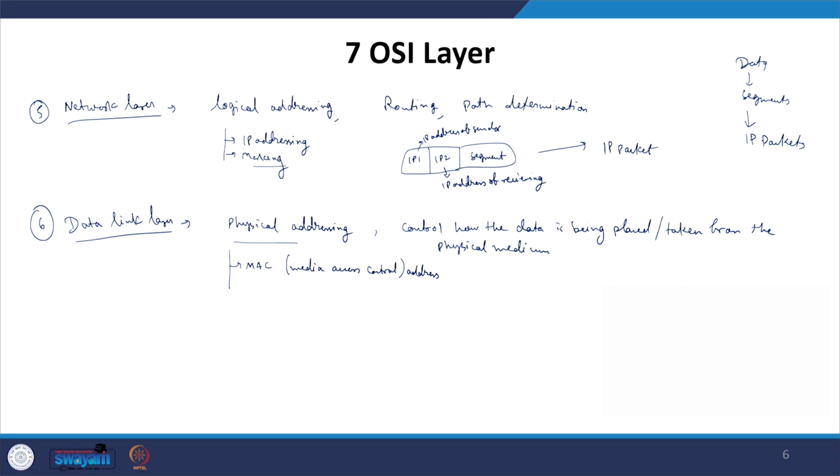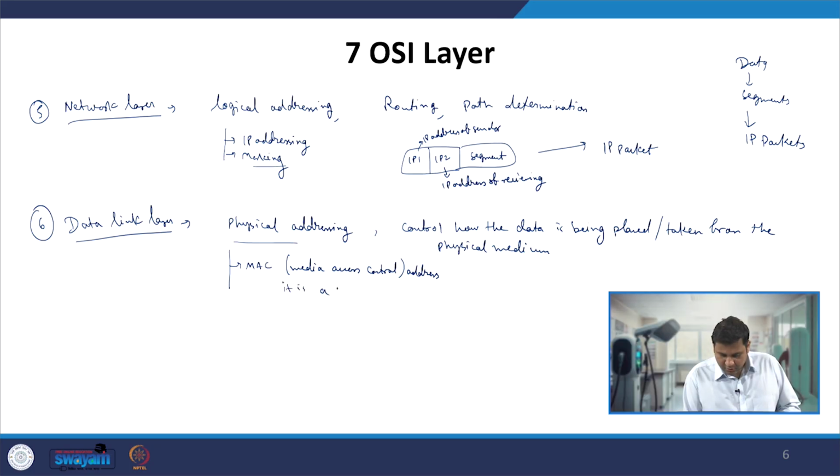For example, your mobile has one MAC address, your computer which is connected to the network has one MAC address which is there in the network interface card, and this MAC address is basically the physical address. It is a very unique number, and once the network interface card is incorporated in your system, that card's MAC address will now be the MAC address of the system in which it is incorporated. Now this MAC address is nothing but